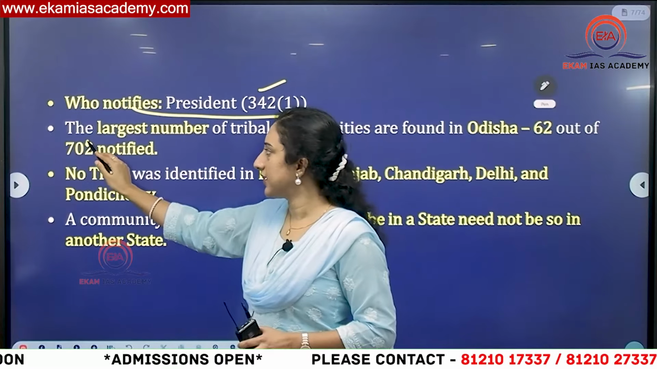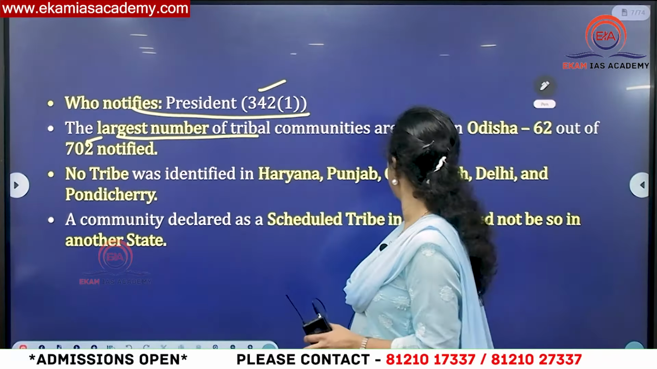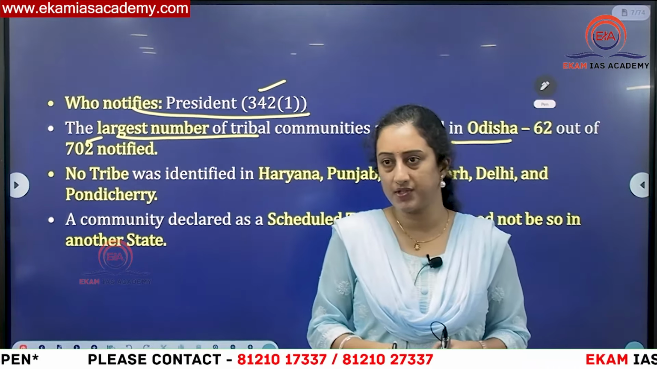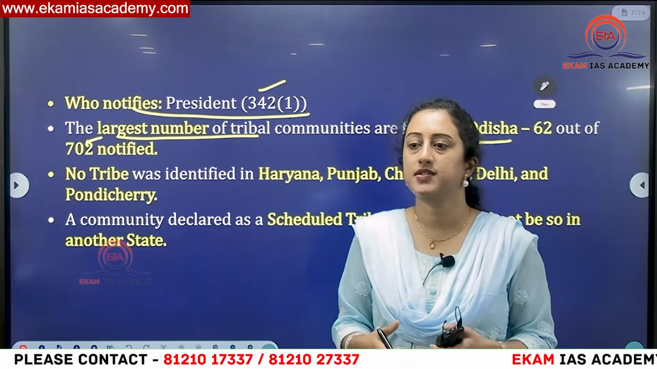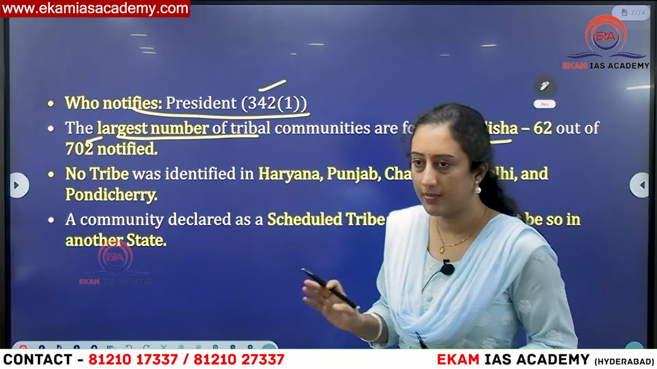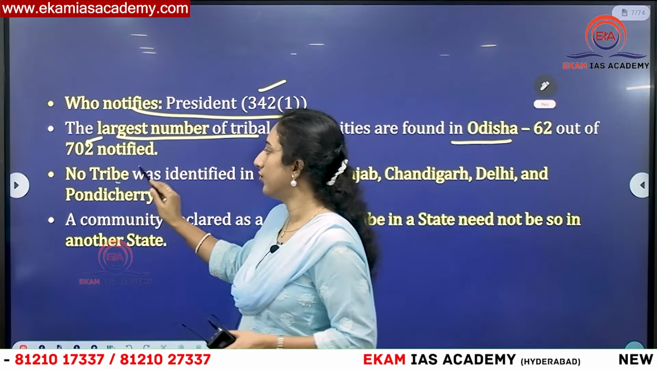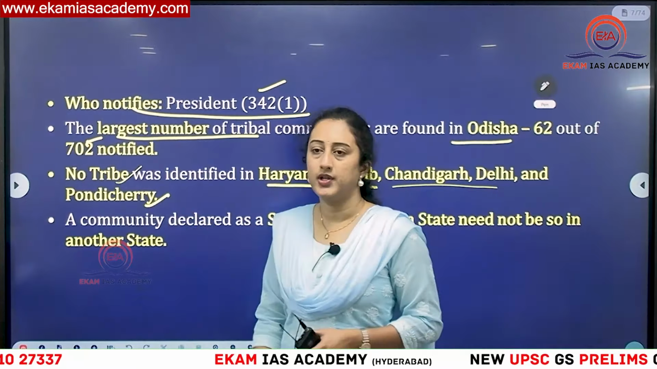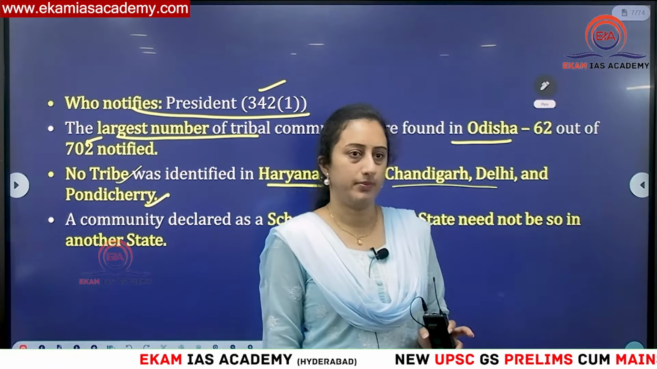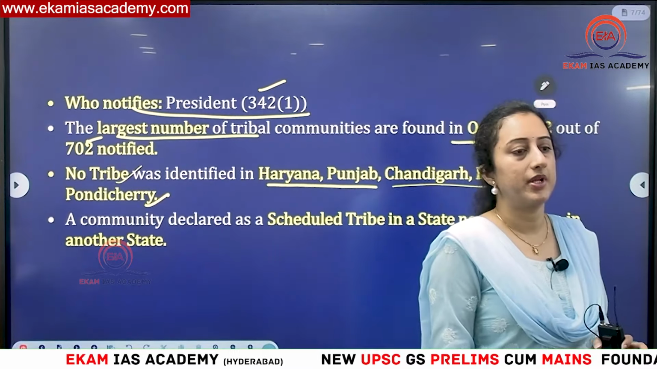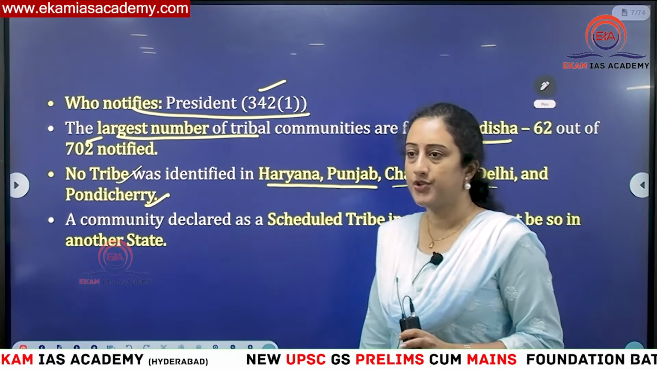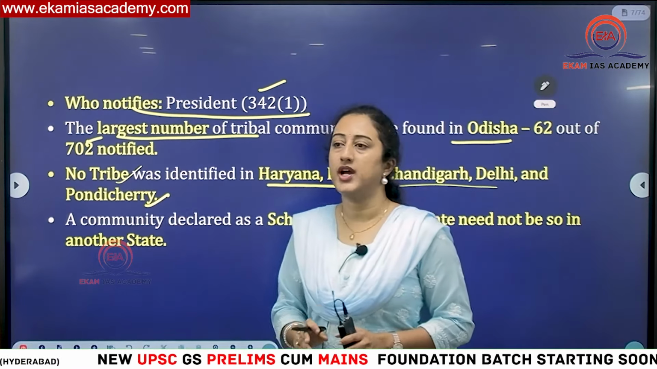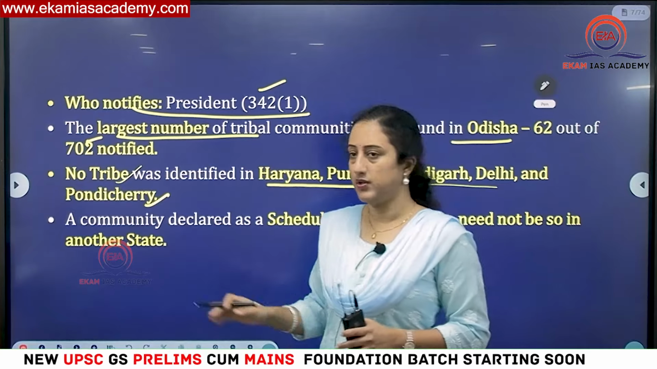Okay, in recent times we have 705 tribal communities, the largest number in Odisha. Tribal communities means more number of tribes are there in Odisha. But the largest tribal population is in Madhya Pradesh. Population as a whole in Madhya Pradesh, do remember it. And there are no tribes recorded in some states like Haryana, Punjab, Chandigarh, Delhi and Pondicherry. Here we don't have any single tribe, because I told you in the beginning that tribal people will be state specific. So they are not uniform across the country. In these states and union territories we don't have any tribe recognized or notified.